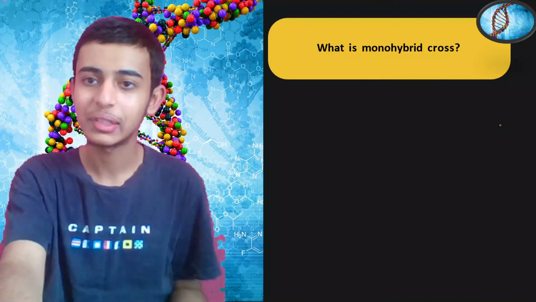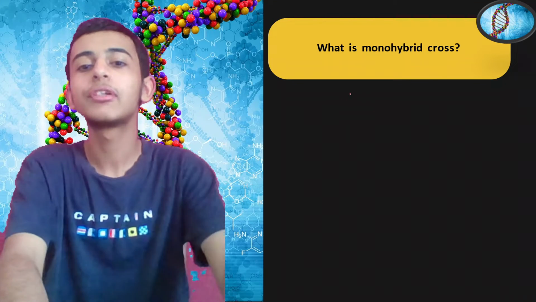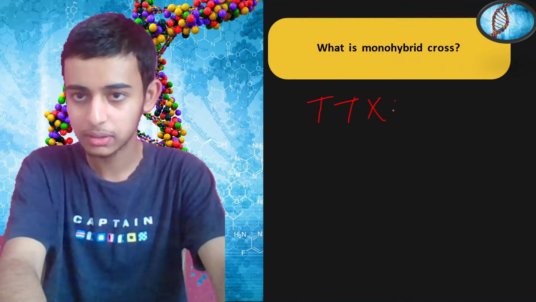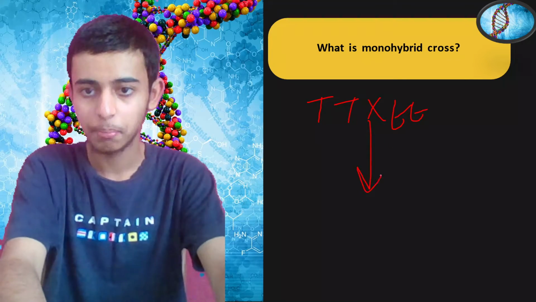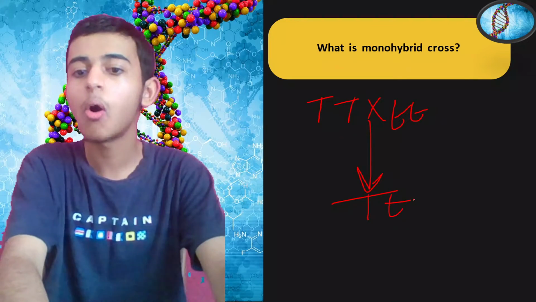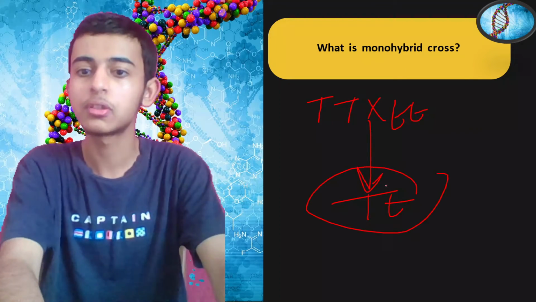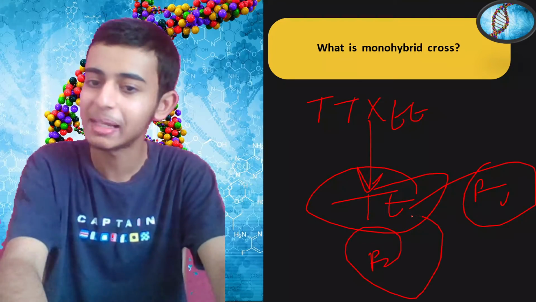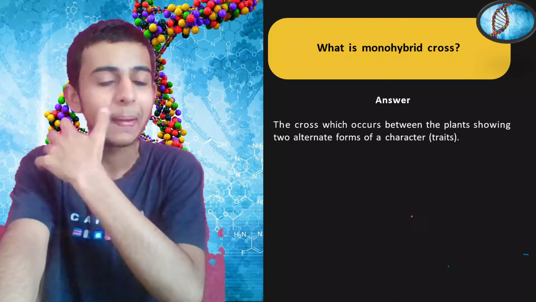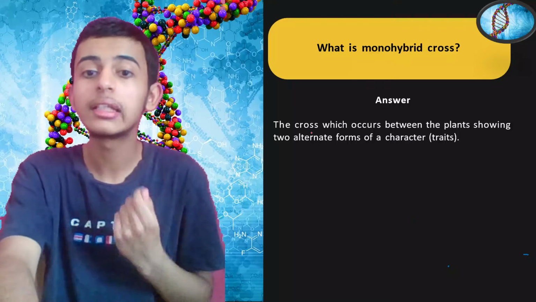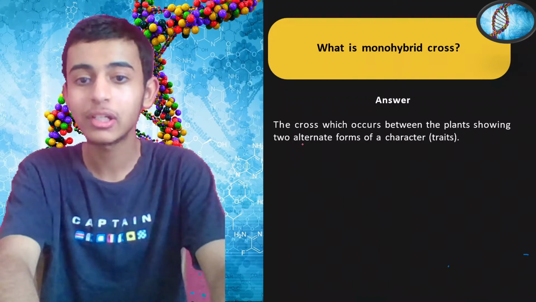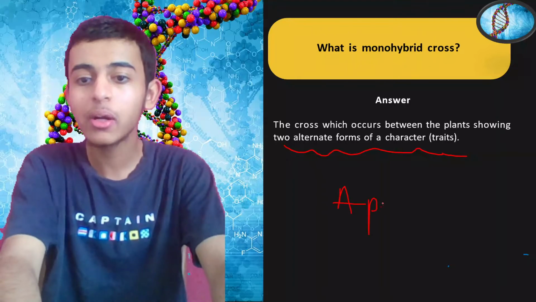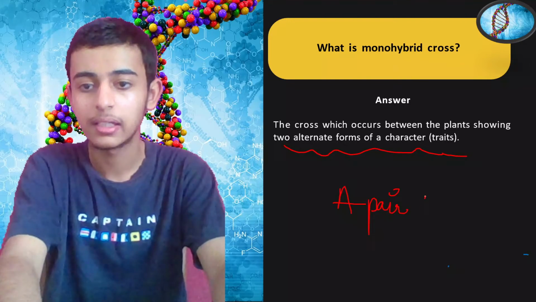What is monohybrid cross? Again, an easy question. Let me tell you the formula. Two tall plants were crossed with dwarf plants. Progeny resulted in all tall plants. This was the monohybrid cross in the F1 generation, and the F2 generation you have to tell me, right? Let's have a look at the definition. The cross which occurs between the plant showing two alternate forms of character or a pair of contrasting characters.